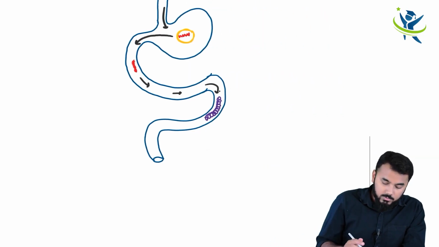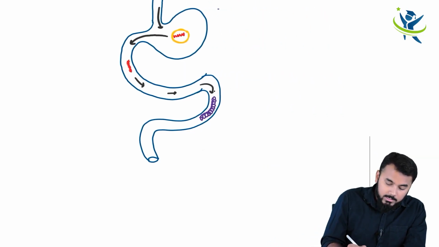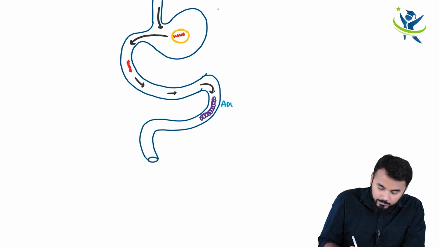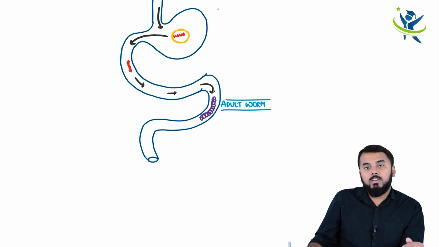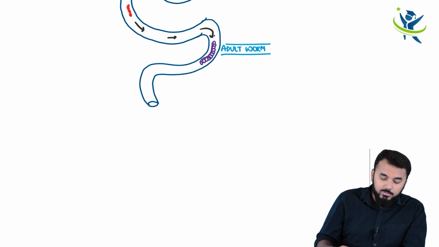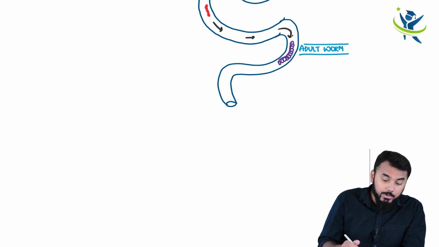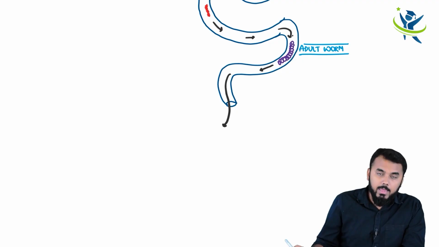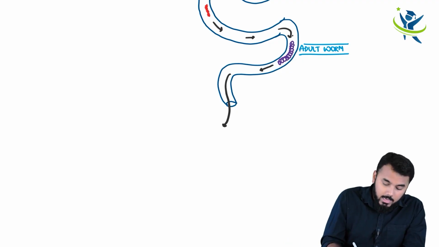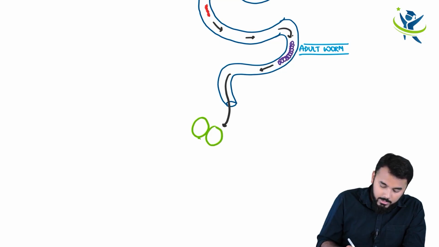So what is this which I have drawn here? This is your adult worm. Now this adult worm will release eggs. The eggs which are released here are unembryonated eggs. So this adult worm is going to release some eggs, and these eggs are called unembryonated eggs.